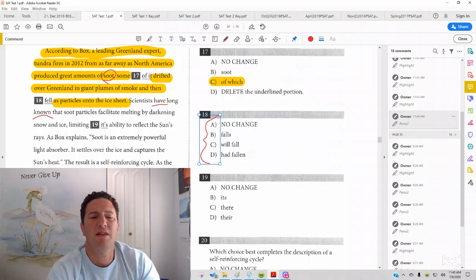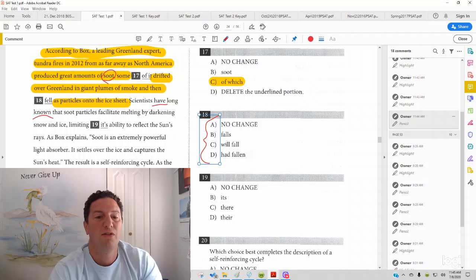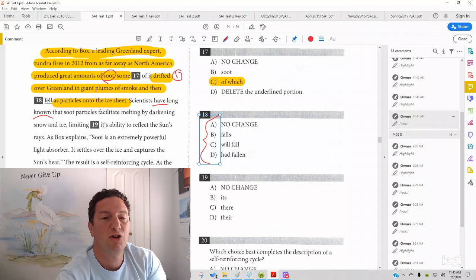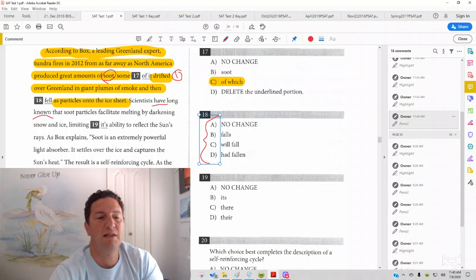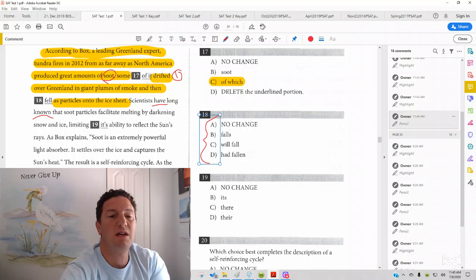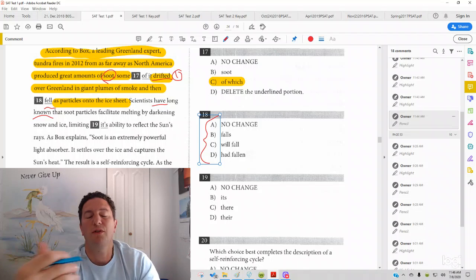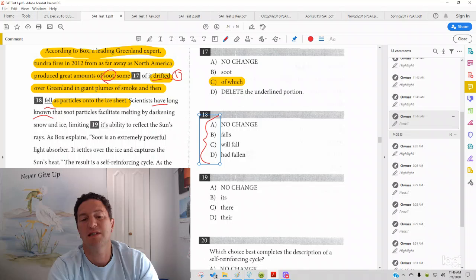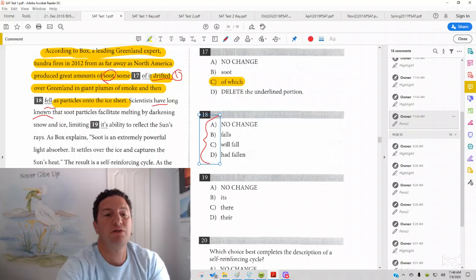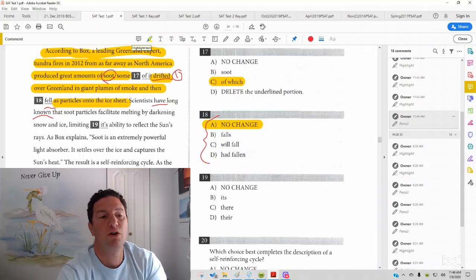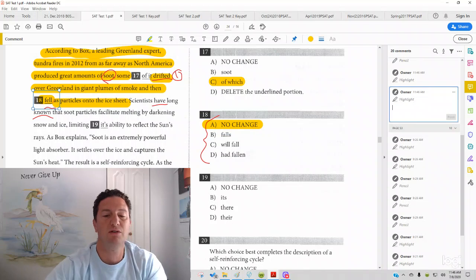But if we look within the sentence itself, we see that the soot did two different things. The soot, number one, drifted over Greenland in giant plumes of smoke, and then the soot, number two, the soot fell. So you could see it's parallel with drifted. Drifted is in its past tense, so the correct answer here is going to be in simple past tense as well. No change is your answer. It actually is fell.